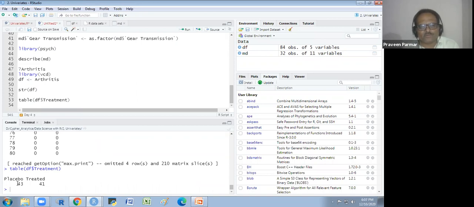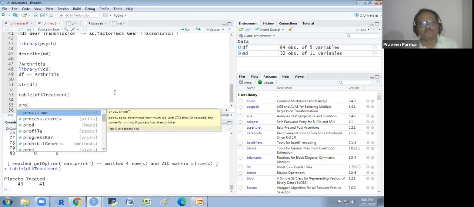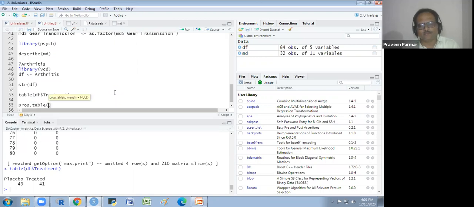That is placebo 43 and treated 41 out of 84. So this is not a good way to represent the frequency. I have explained earlier also, we will convert this into a percentage. So I will use the prop dot table function, and inside this I will use the table function again.